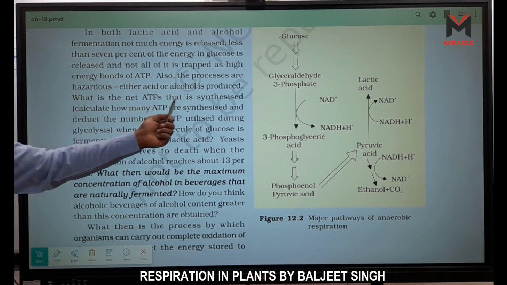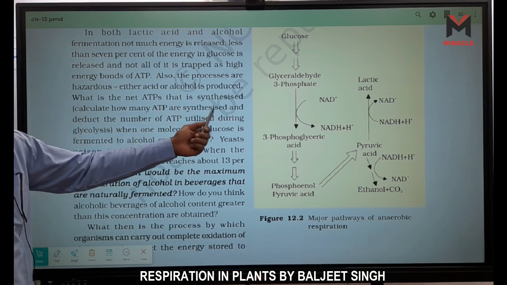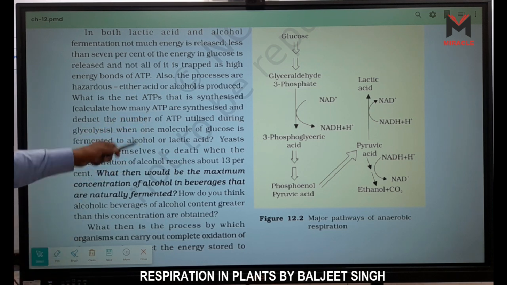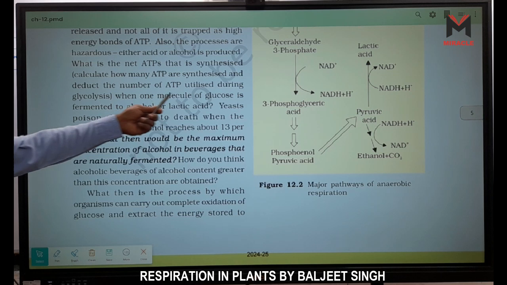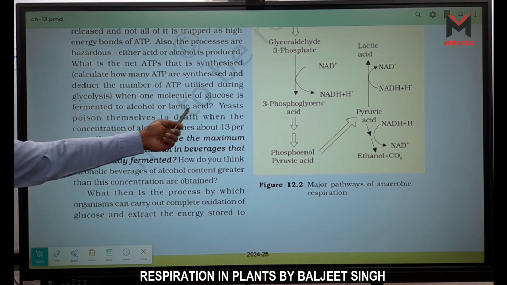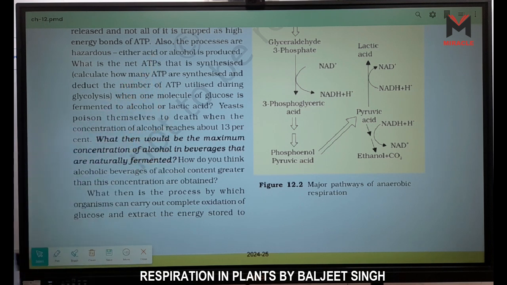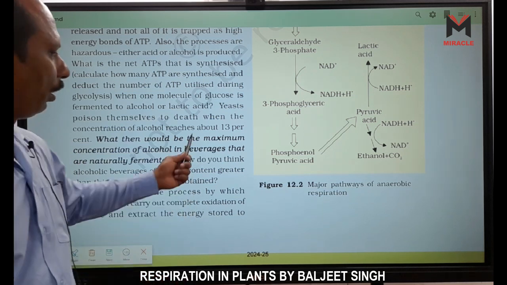What is the net ATP that is synthesized? That is how many net ATPs? We have 2 ATPs. Calculate how many ATP are synthesized and deduct the number of ATP utilized during glycolysis, right? So we know very well 4 are synthesized, and 2 are utilized. That means we have only 2 ATP gain. When one molecule of glucose is fermented to alcohol or lactic acid, we know very well 4 synthesized and 2 gain. Yeast poison themselves to death when the concentration of alcohol reaches about 13%.